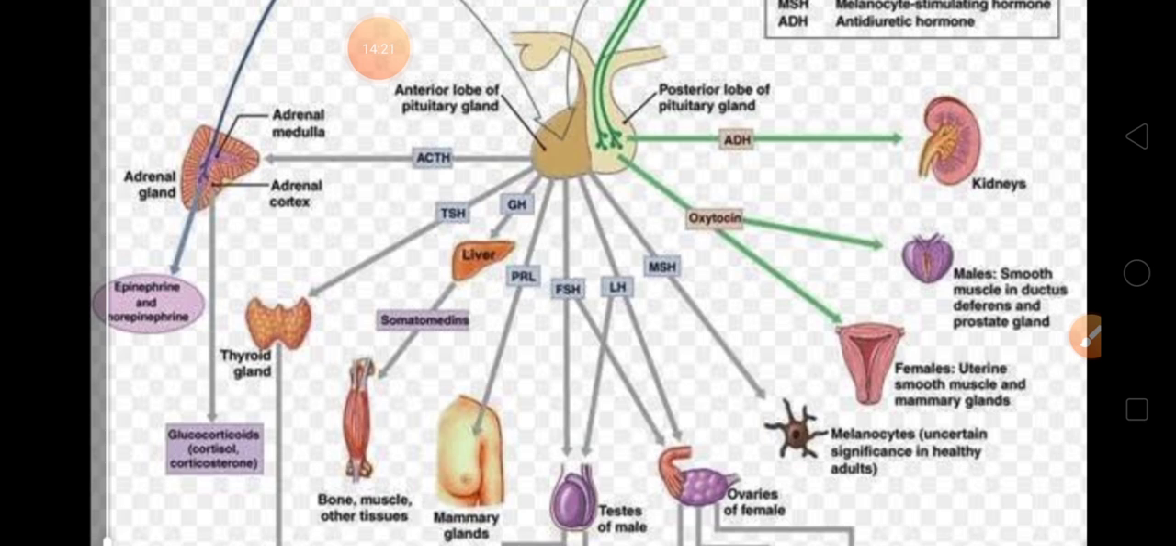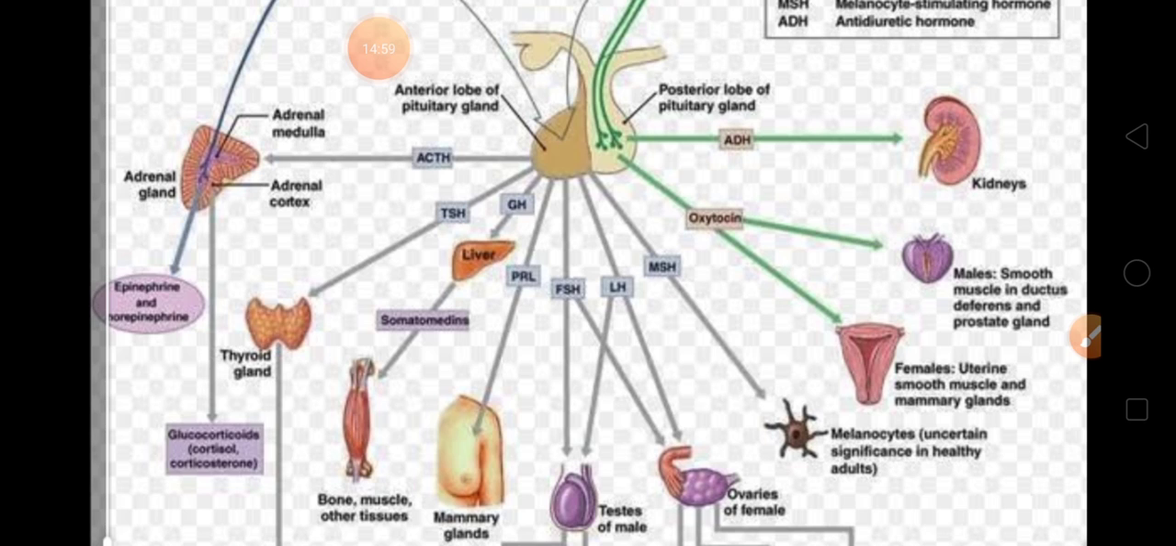See, this you don't have to know, but just learn ACTH, TSH, FSH, all these things. So ACTH will be released from the anterior pituitary and it will go towards the adrenal gland. The adrenal gland in turn releases the hormones glucocorticoid, epinephrine, norepinephrine. Basically they will help in digestion. And second is controlling your body.